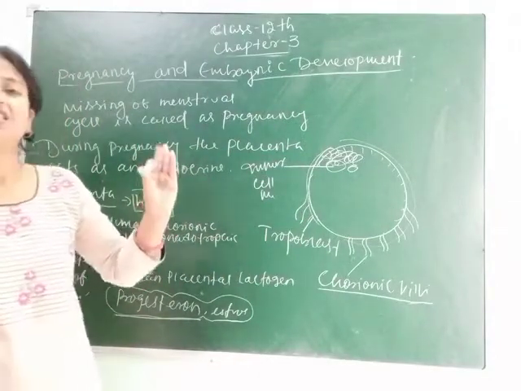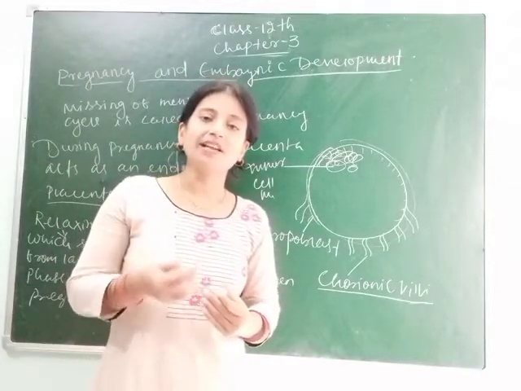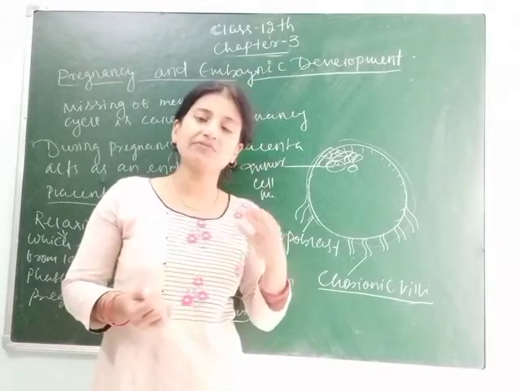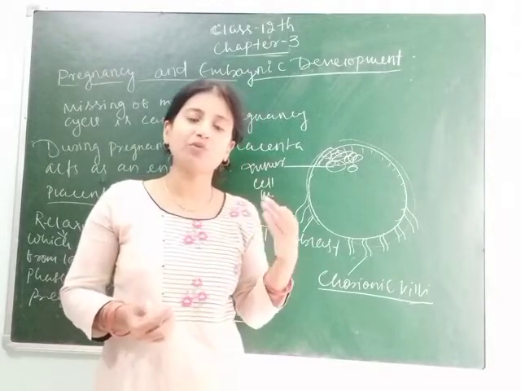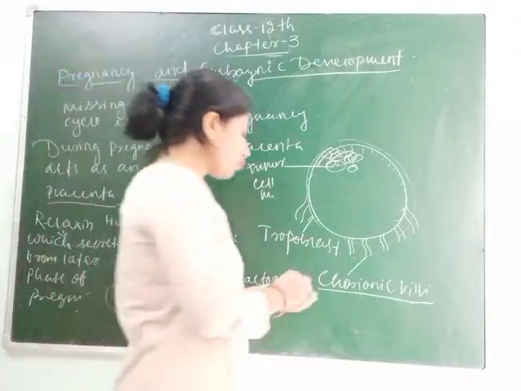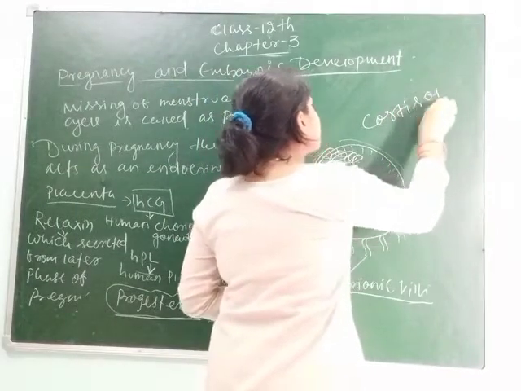Also during pregnancy, thyroid hormone, meaning thyroxine, insulin, and other cortisol hormones. Cortisol helps in the digestion of carbohydrate, protein and fat. Corticoid, glucocorticoid hormones are commonly called cortisol. You already studied this in class 11.